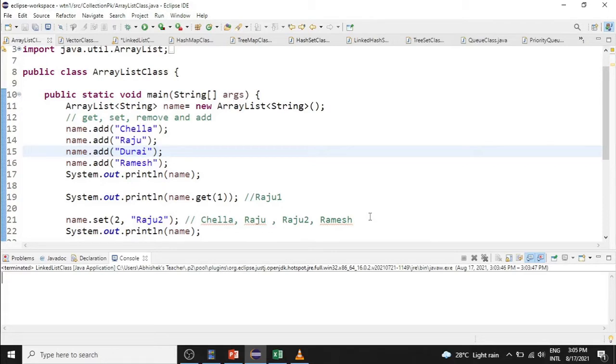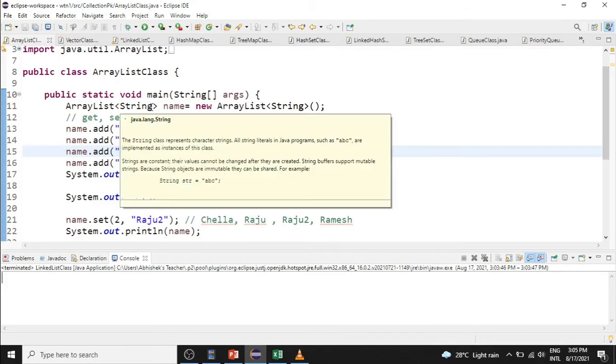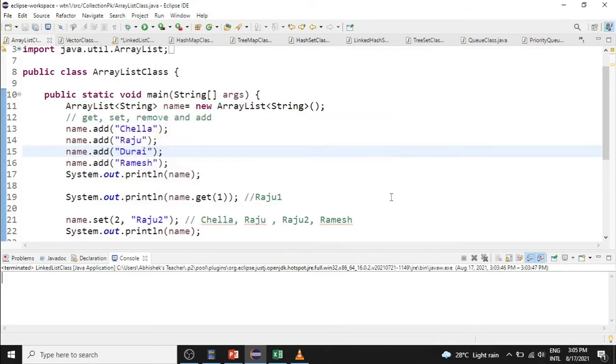Let us learn the concept of list through code. This is the syntax for ArrayList. Here the name indicates the reference variable to this object, and it is indicating it is going to store the values in the form of strings. There are four important methods in ArrayList: add, remove, set and get. The add method is used to add a particular value to the ArrayList. The remove method is used to remove a particular item from the ArrayList. The get method is used to get a particular value based on the index. The set method is used to replace a particular value of the ArrayList based on the index.